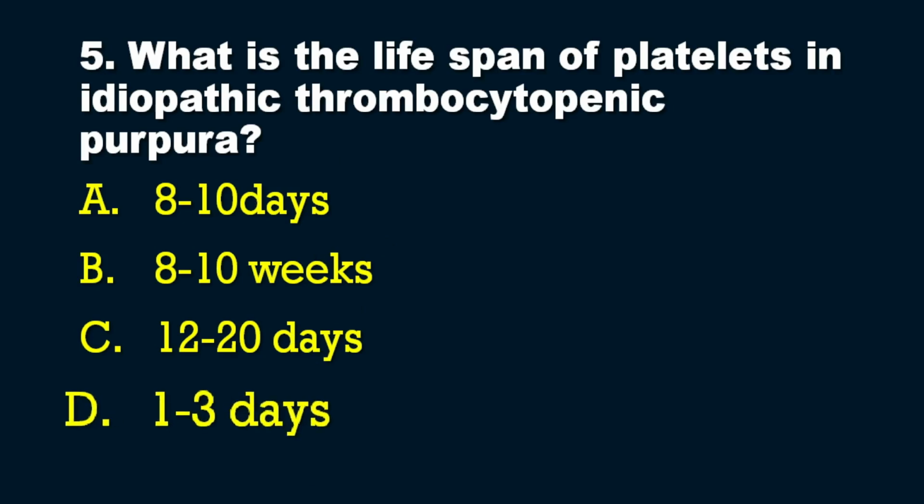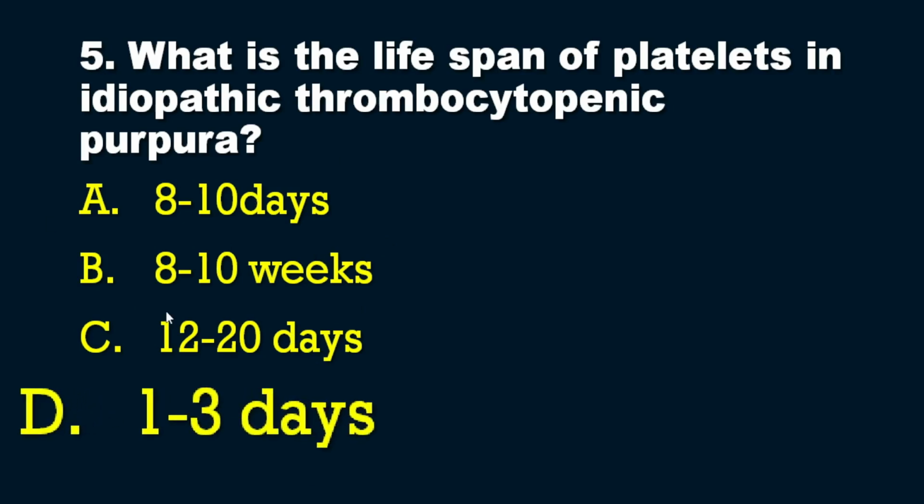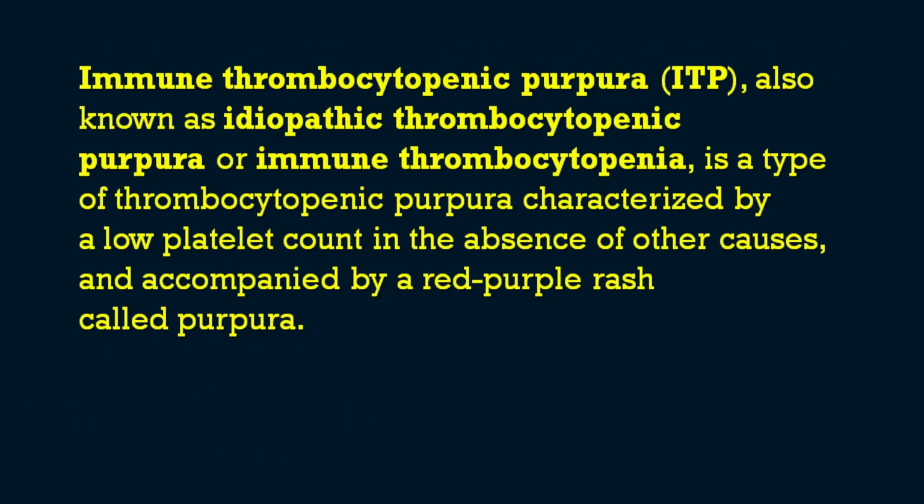Before that, the answer: option D, 1 to 3 days, and sometimes even less than that. First we will see what idiopathic immune mediated thrombocytopenic purpura is, otherwise known as idiopathic thrombocytopenic purpura or immune thrombocytopenia. This is a type of thrombocytopenic purpura characterized by a low platelet count in the absence of other causes.